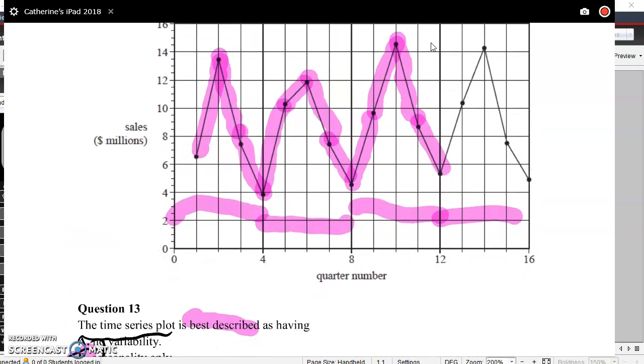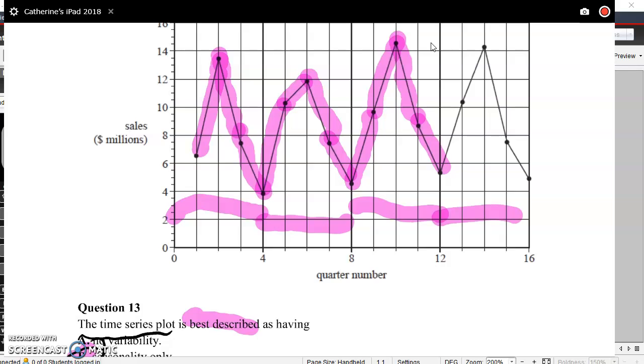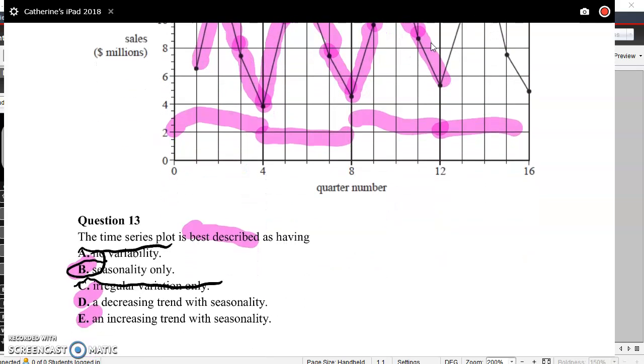And from the examiner's report, which in the Northern Hemisphere exam we don't get a lot of detail from, this is one of the questions they did give us some detail on. It says, the graph shows seasonality since there is an annual cycle of peaks and troughs in sales. A trend is not evident since there is no general upward or downward direction of the sales over the 4 years. So because we can't clearly see a trend, we can't say whether or not there is an upwards or downwards trend, an increasing or decreasing trend. So at this stage, all we can say is seasonality only.